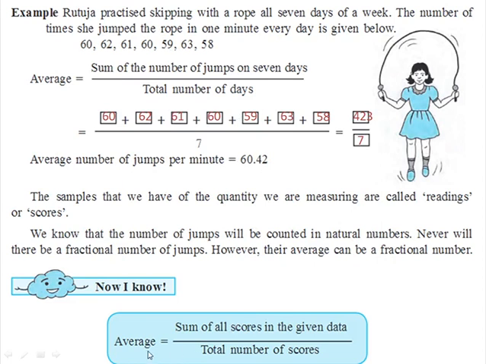Now what is the formula in general for average then? Sum of all the scores in the given data divided by the total number of scores. Here the information about days is given, so we are taking the total number of days here instead of the total number of scores, and the sum of all the scores is given as the number of jumps. Therefore we will add the number of jumps on 7 days divided by the total number of days.